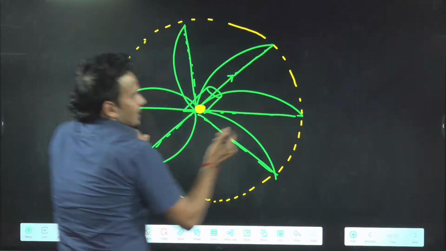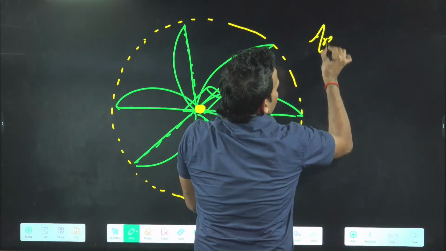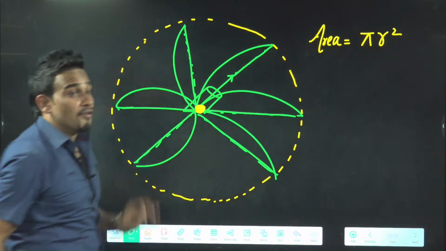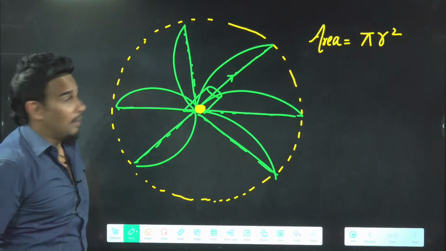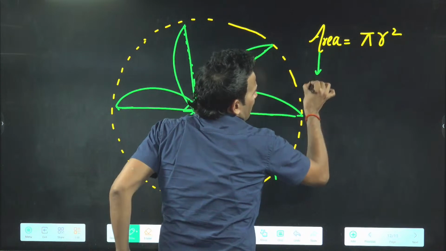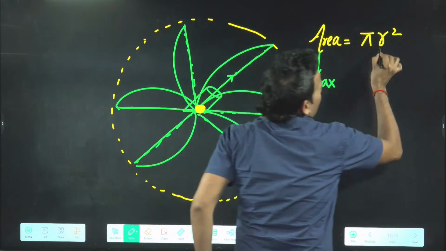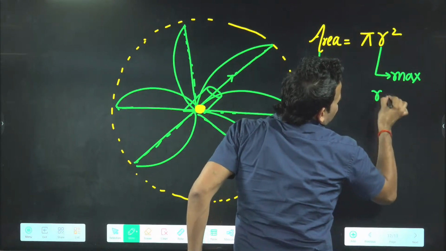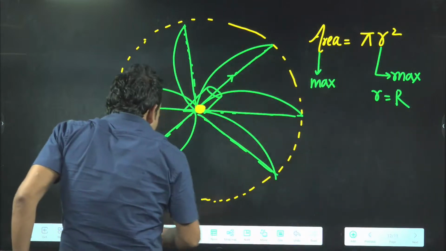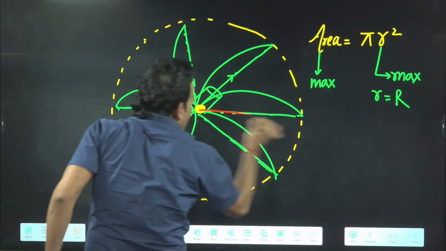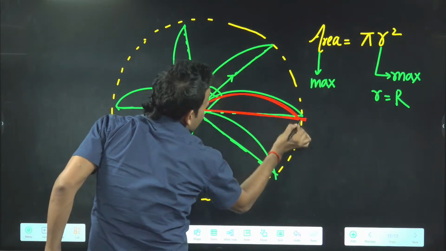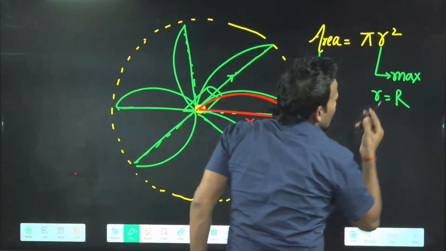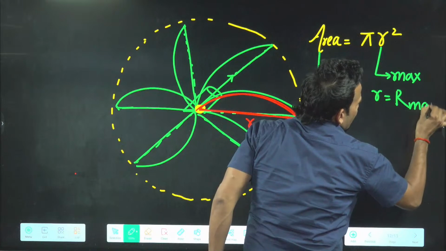I will simply say, sir, you want the area of the circle now. So area will come pi r square. But I will say, sir, I don't want any area. I want maximum area. If you want maximum area, radius has to be maximum. And radius is nothing, sir. Radius is the range here. Clarity should be there, sir. So radius is equal to range, sir. That means, sir, if you want radius to be maximum, range has to be maximum.